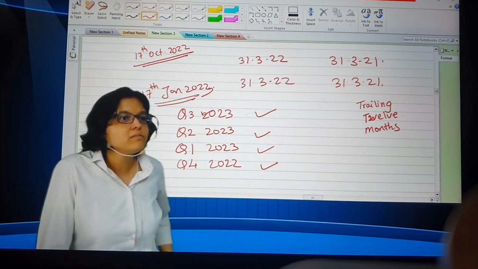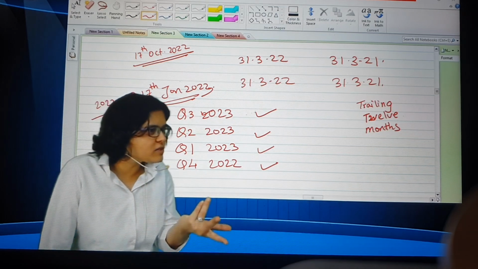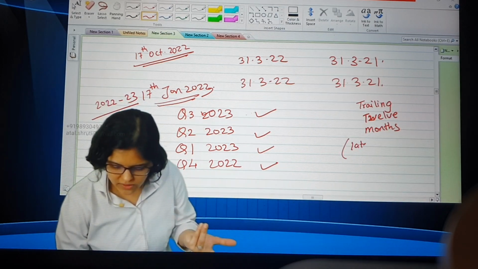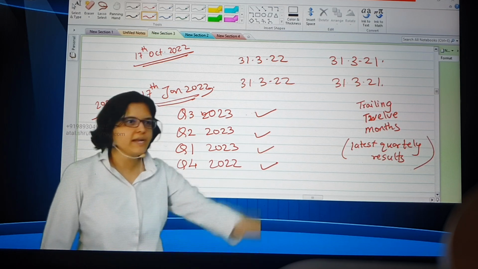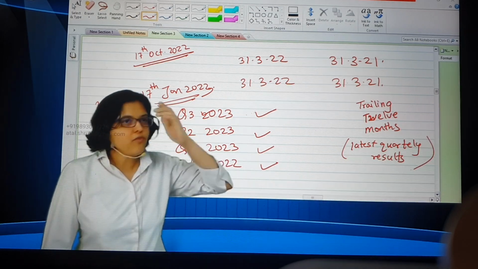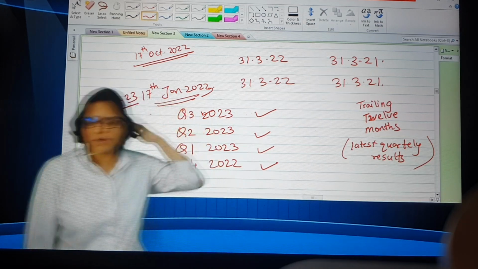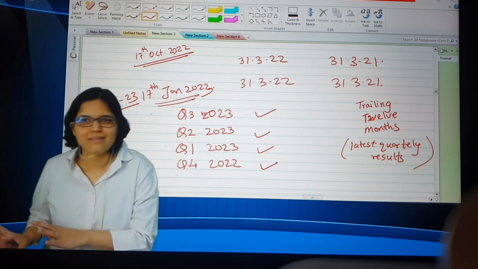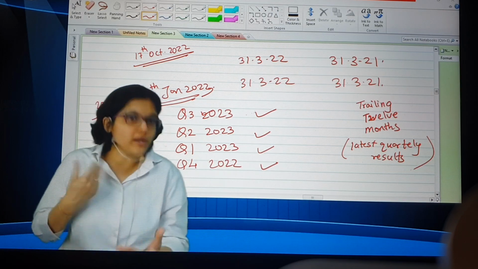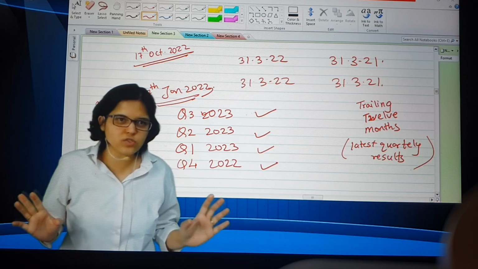Last, immediate quarterly results announced. Obviously, you can't say Jan to Feb or Feb to Jan. No data is announced in Feb. So obviously it is based on latest quarterly results. So right now we are in the month of April. I guess yesterday TCS came up. HDFC Bank came, right? So if HDFC Bank has given their numbers yesterday, now for them trailing 12 months data will be as good as financial year. It will be the same. But if some company has not yet declared its Q4 results, then trailing 12 months data will be different. Is this okay? I think it is simple enough.